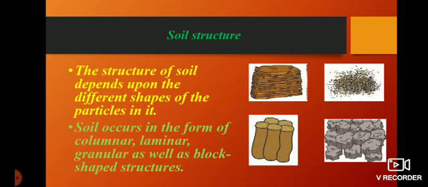Understood? Soil occurs in the form of columnar, laminar, granular as well as block shaped structure. As we have given pictures over here, soil occurs in different forms. Which are the different forms? Columnar, laminar, granular as well as block shape. You can observe here the pictures: the first one is columnar, the second one is laminar, the third one is granular and the fourth one is the block shape structure. Understood?